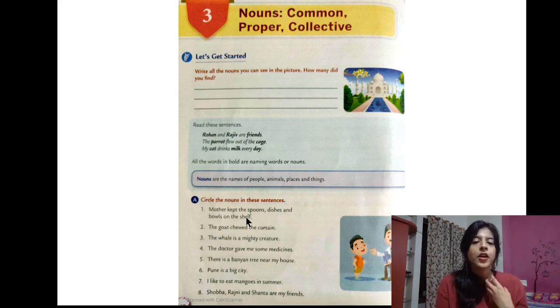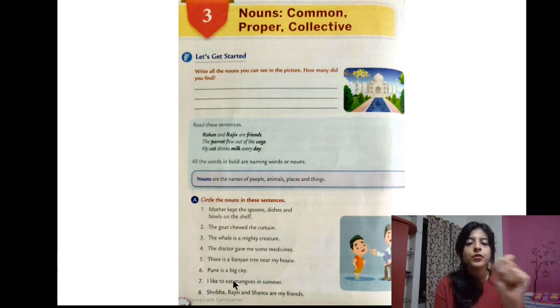So these all are common nouns. So circle them all. Is there something missing? Mother. Mother is a general name of a person. Okay, so mother will be a common noun as well. So you have to circle all the nouns, even common and even proper.